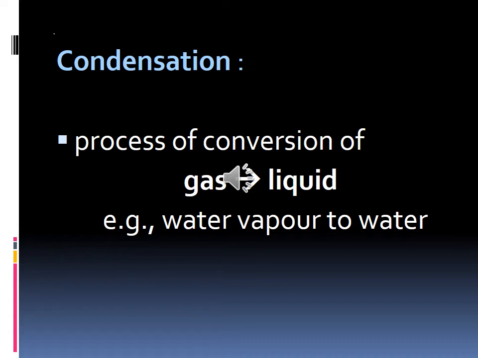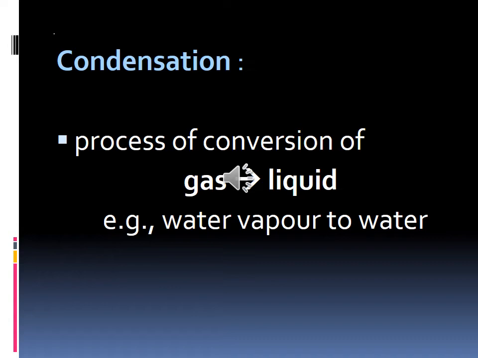If you have boiled the water, the vapor will come. And while the vapor is coming, if I close it with a lid, what will happen? In the lid we can see some water droplets. So we are calling that process condensation. The process of conversion of vapor to liquid, that is gas to liquid, is called condensation. For example, water vapor to water.